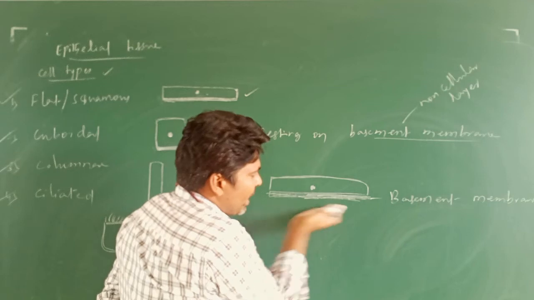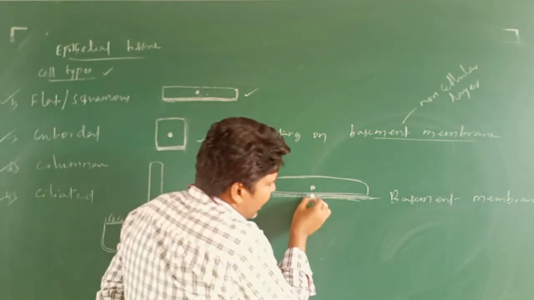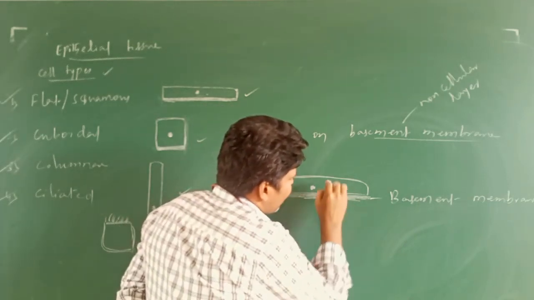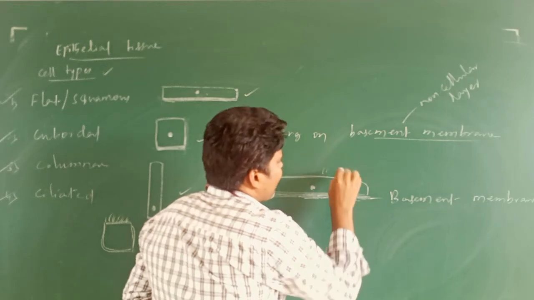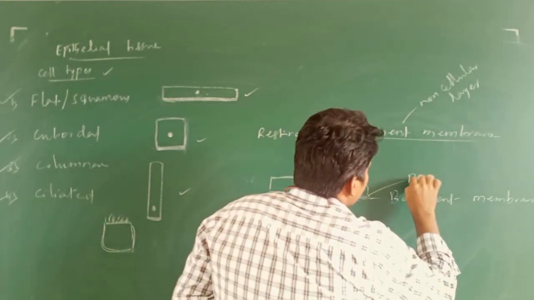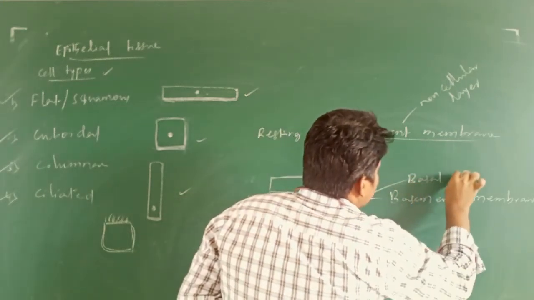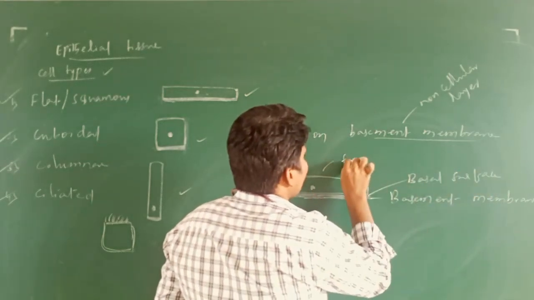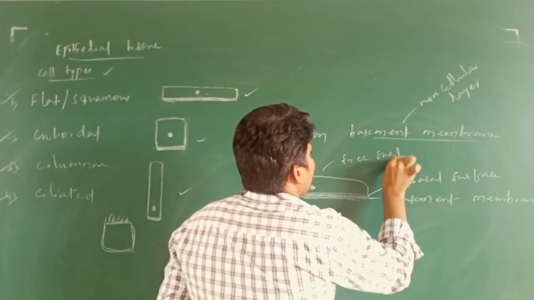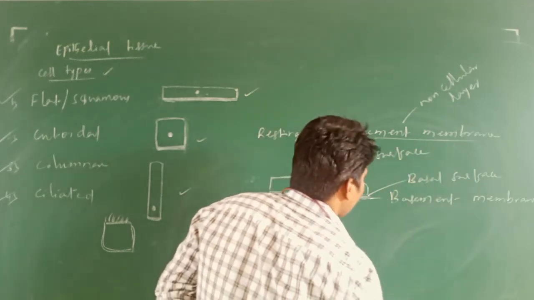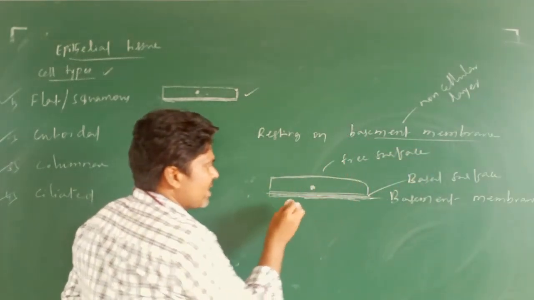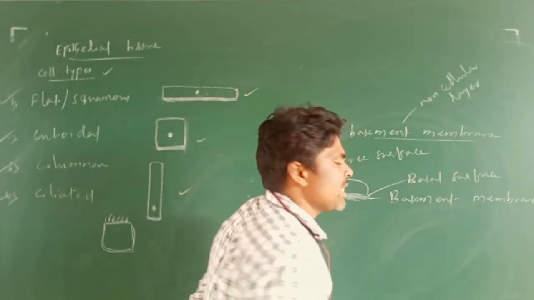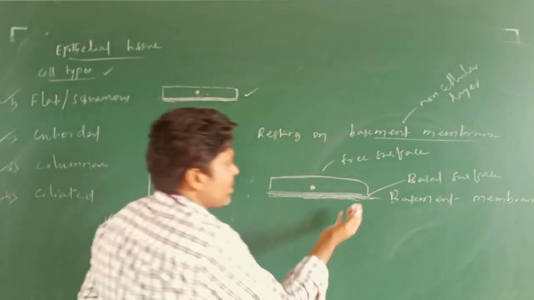Epithelial cell is going to be located on the basement membrane. Where is it located? On the basal surface. So this is the free surface, and this is the basal surface. On the basal surface, it is located on the basement membrane.